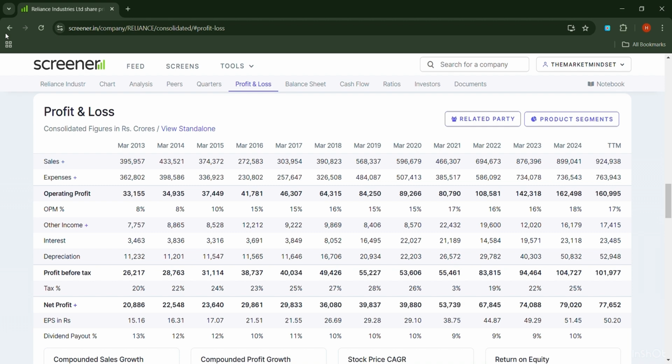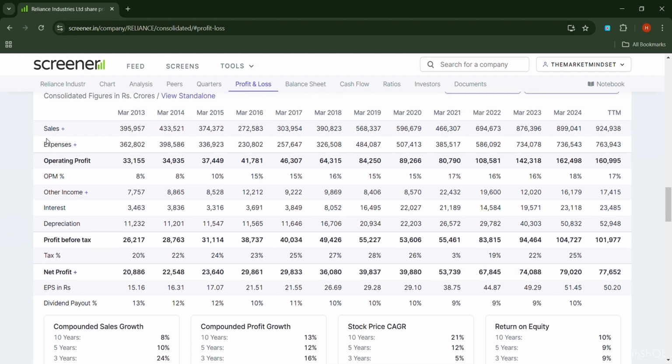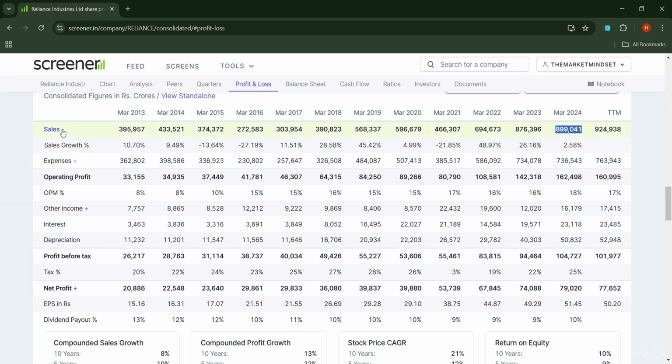Now, let's understand the sales. Sales is basically what product Reliance Industries sells. Okay, so when you can see the numbers from, let's say, March 2021, you can see the sales of Reliance Industries is growing constantly. You might be thinking that it is a very good sign for Reliance Industries, but when you click here on sales, you will see the sales growth of Reliance Industries.